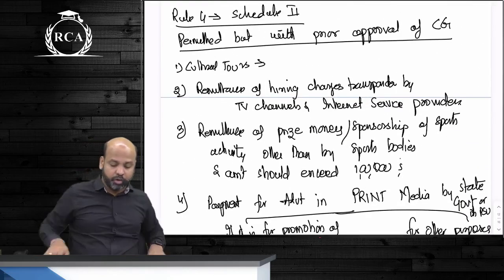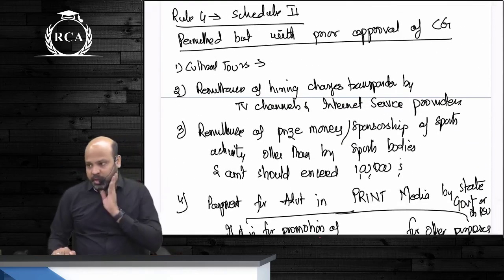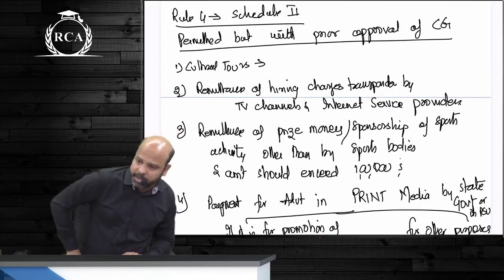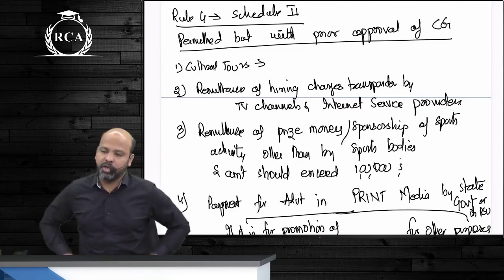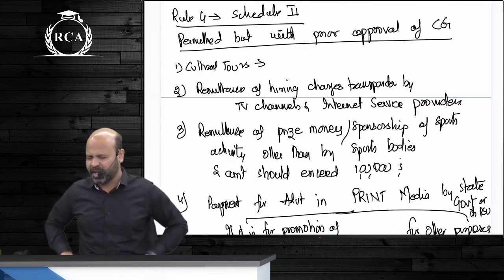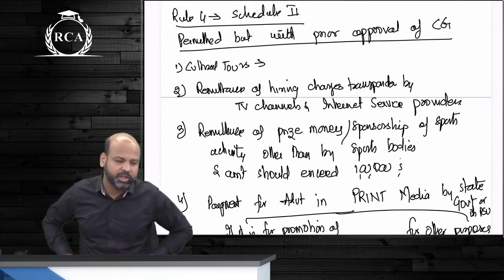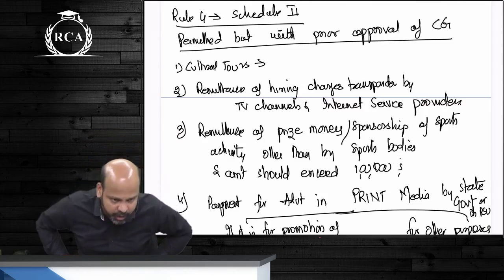Then Beta, Rule 4, Schedule 2. These are the transactions as such, guys, that are permitted, but approval of the Central Government (CG) is required. The main thing that you'll have to remember here, Beta, is cultural tours. Any payment, irrespective of the amount, Beta, towards cultural tours will require prior approval of CG.